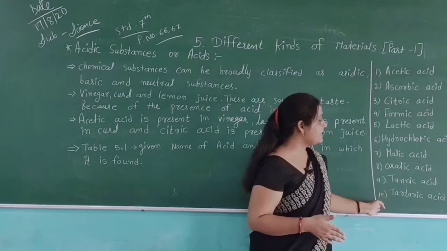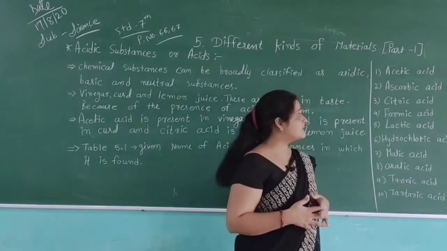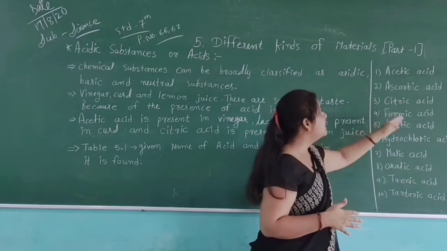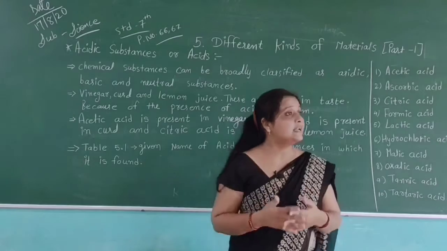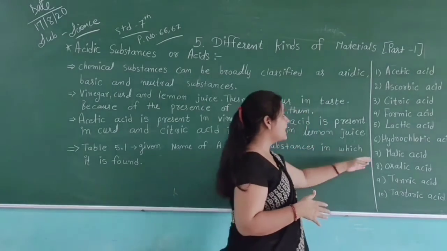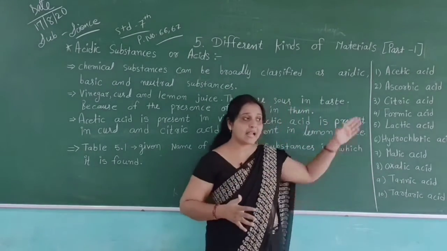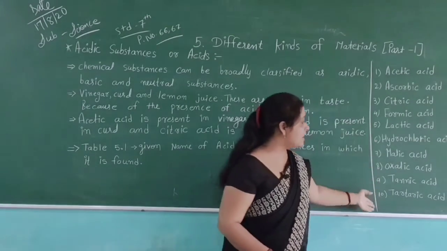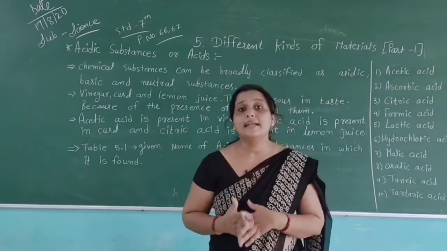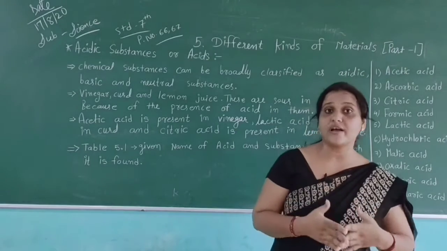We have a total of 10 types of acid here: acetic acid, ascorbic acid, citric acid, formic acid, lactic acid, hydrochloric acid, malic acid, oxalic acid, etc. You can see here I have written the 10 types of acids which are available.